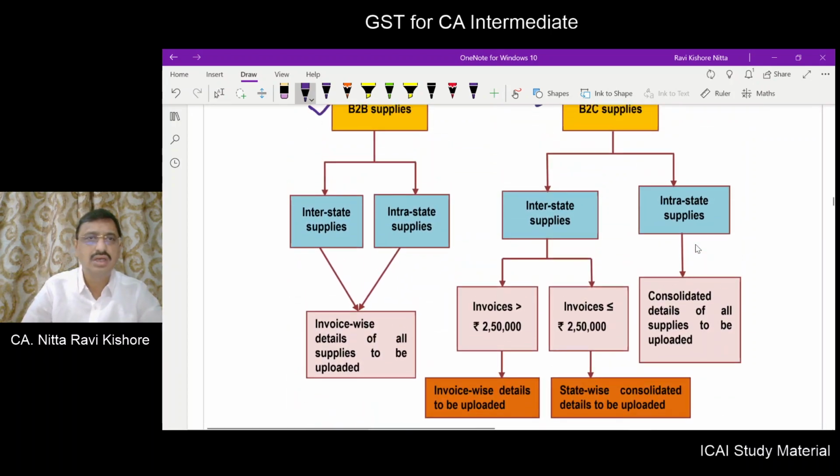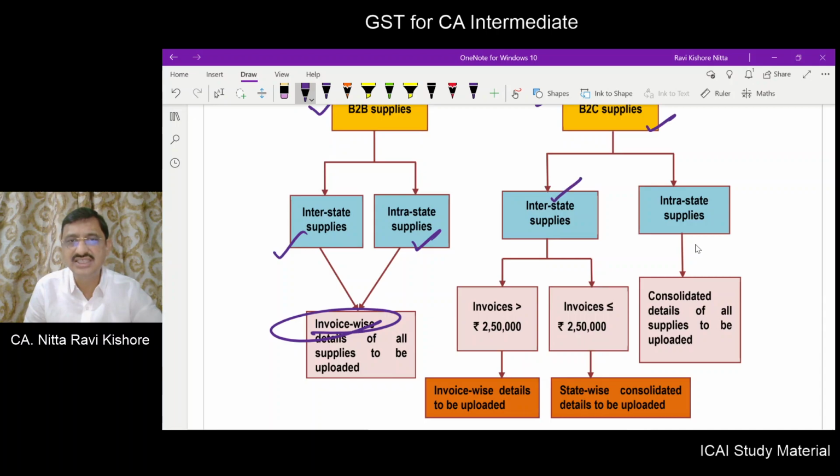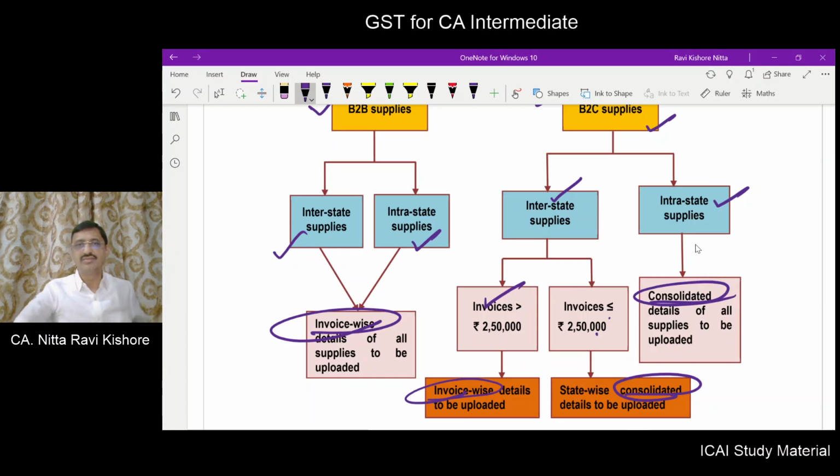If it is B2B, both for interstate as well as intrastate, you have to give invoice level details. As far as B2C is concerned, if it is interstate and invoices are more than 2,50,000 rupees each, invoice-wise details are to be given. If it is interstate and invoices are less than or equal to this, consolidated is enough. If it is intrastate, consolidated is enough.